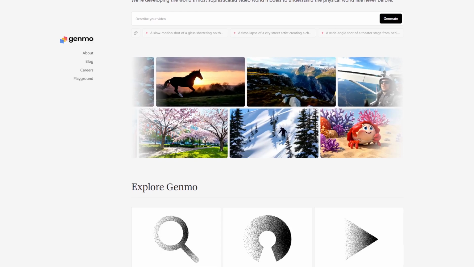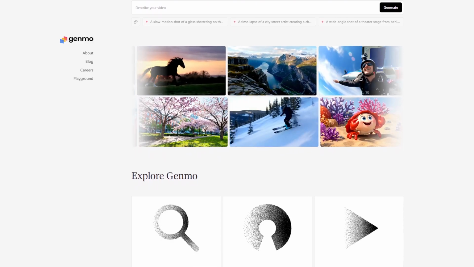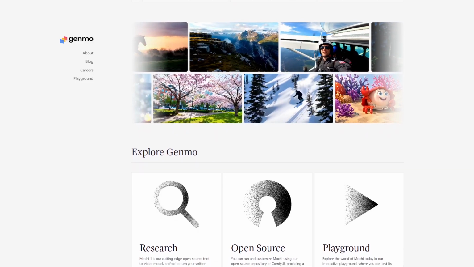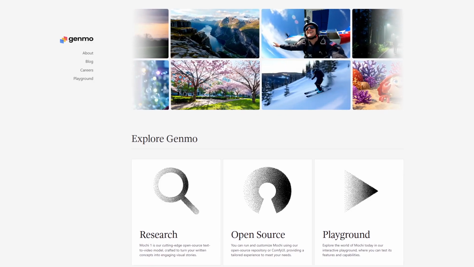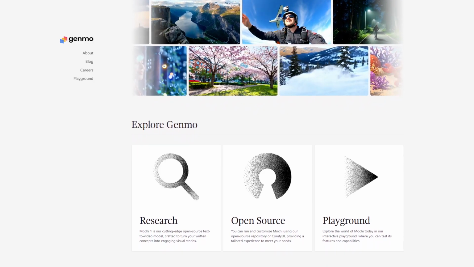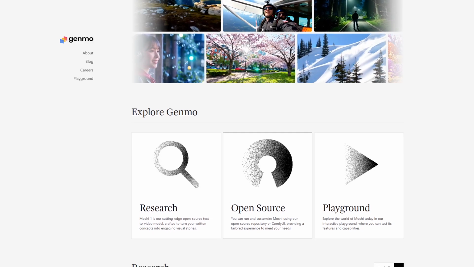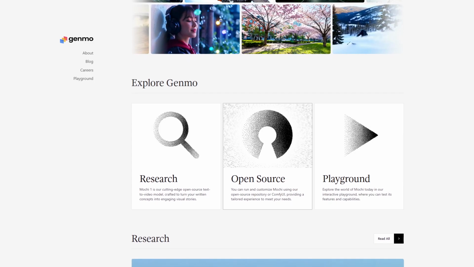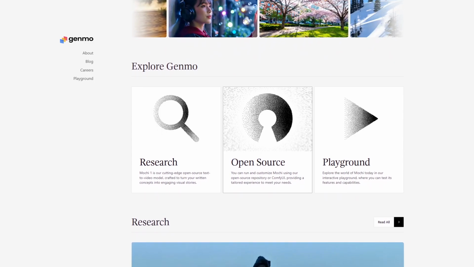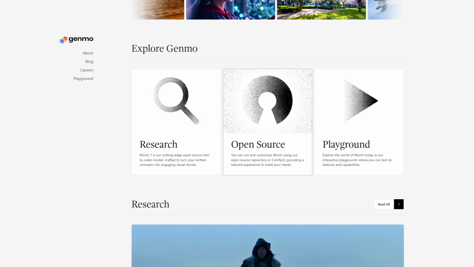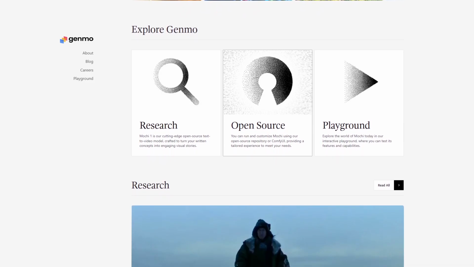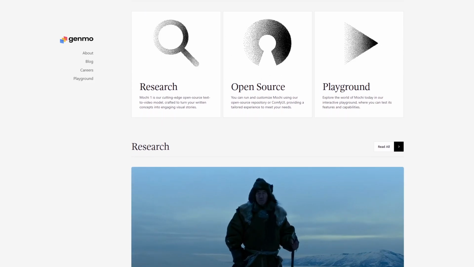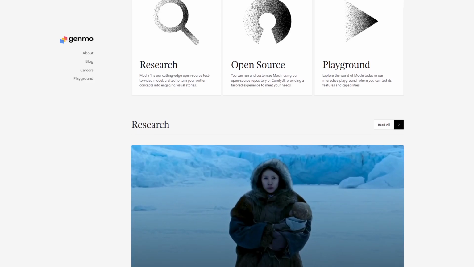Genmo AI excels at blending creativity with AI-driven animation, allowing users to produce engaging video content without complex software. Its strengths include smooth video generation and versatile styles, which are perfect for marketing, social media, and storytelling. However, Genmo AI may have limitations in producing hyper-detailed static images compared to specialized tools. Its ideal users are digital marketers, content creators, and storytellers seeking animated visuals with minimal effort.